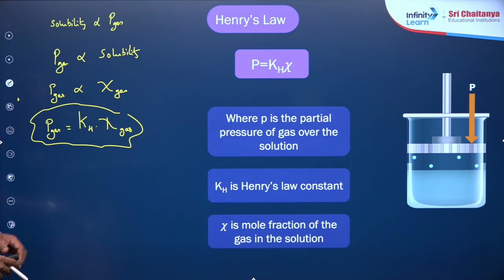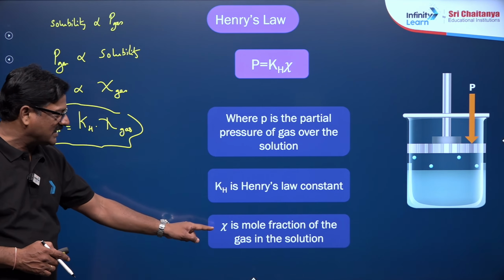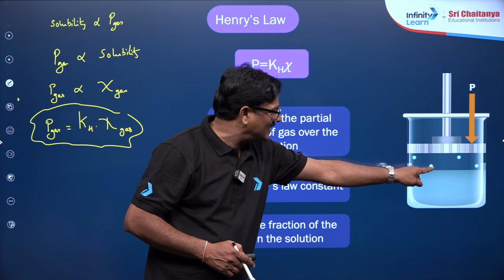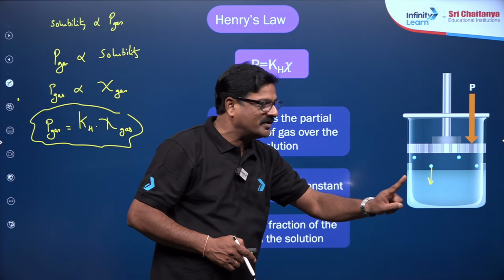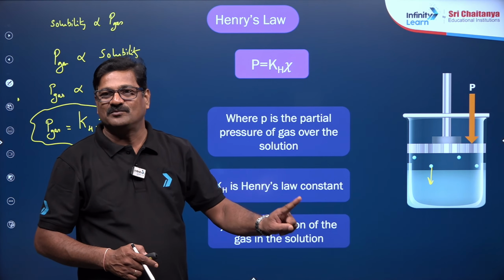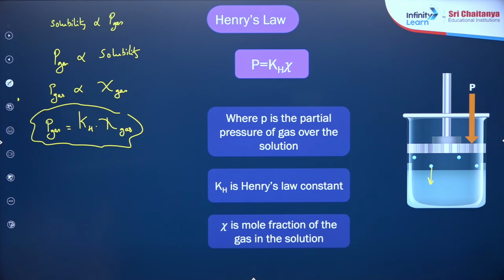Here P is the pressure of the gas, KH is called Henry's law constant, and X is the mole fraction of the gas in the solution. Okay, if the pressure increases, the gas molecules are forced to enter into the solution so that its mole fraction also increases, right? Any doubts, bacho?